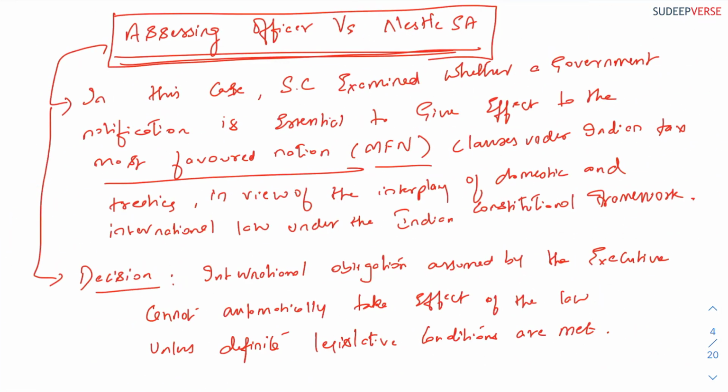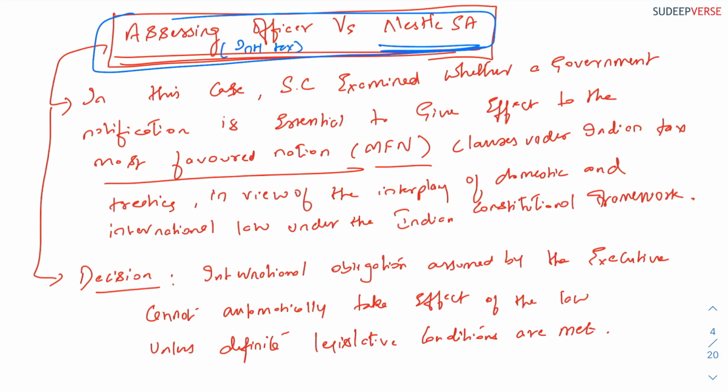Now look at this particular case. Since you have clarity on the background as well as the constitution, it becomes easy to understand Assessing Officer, International Tax versus Nestle.